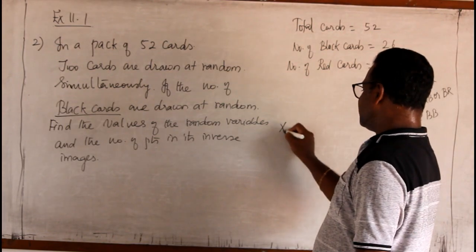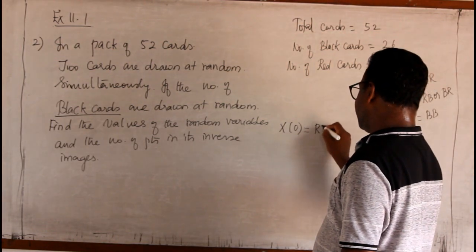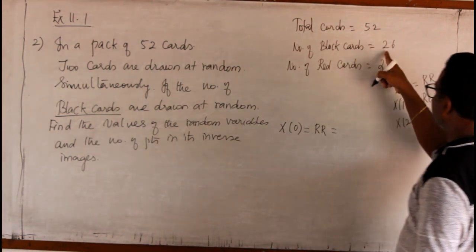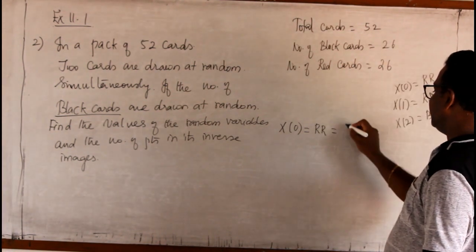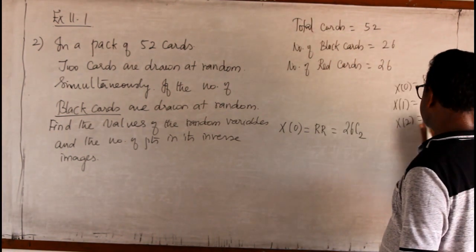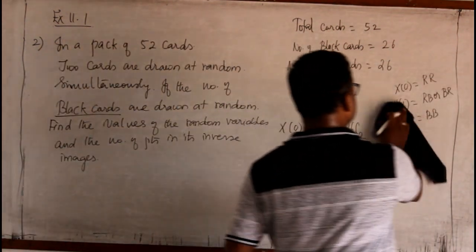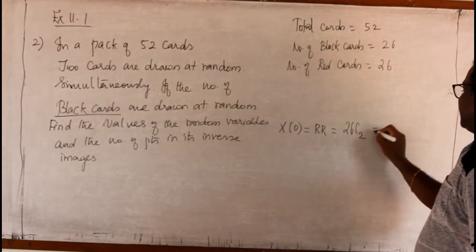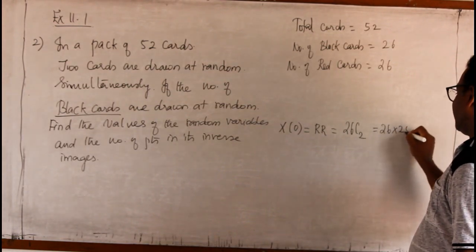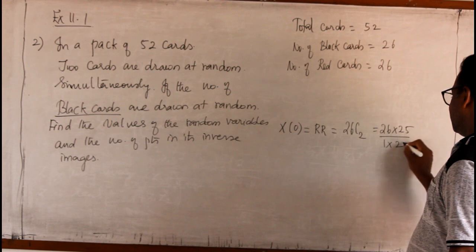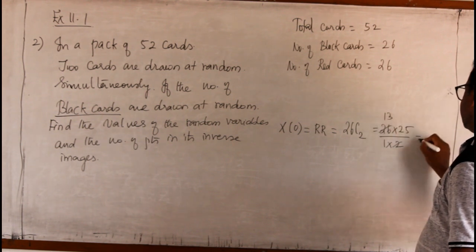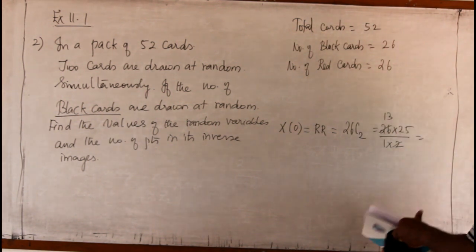So for 0, both are red. That means out of 26 I am taking any 2, so 26C2. We shall find the value now itself. It is 26 into 25 by 1 into 2. 2 into 13 is 26, so 13 times 25 is 325.